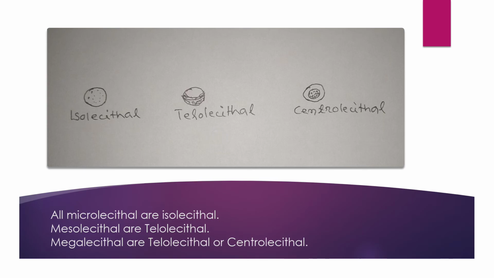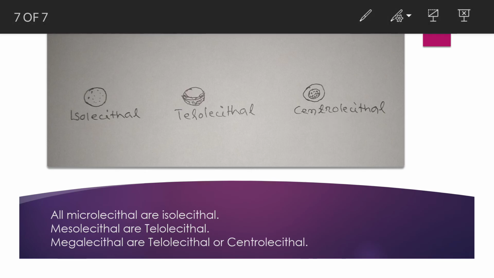Second kind is telolecithal, where towards the one pole of egg, which is vegetal pole, the yolk is found. That means yolk ta gote side थाए. Found in case of frog and also in case of birds. Third kind of egg होची centrolecithal, जोटा कि yolk is found at the center and it is found in case of insect.